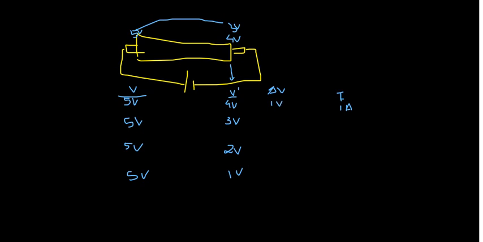Now, in the next step, I have increased the potential difference, 5 volt to 3 volt. Then the difference between the potential has been increased. Therefore, it is of how much volt here? 2 volt. As a result, current must be increasing or decreasing. From the last analogy, think of it. It must be increasing. It is of how much here? It's of 2 ampere. Similarly, when I make it 5 volt to 2 volt, it is of how much volt here? 3 volt difference. Then corresponding to that, 3 ampere.